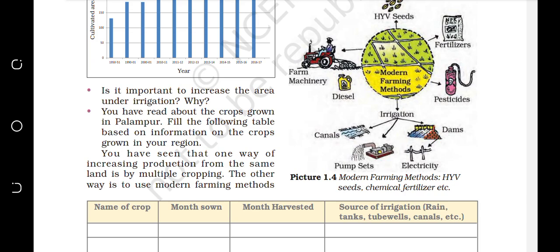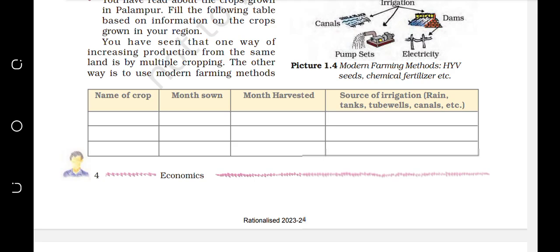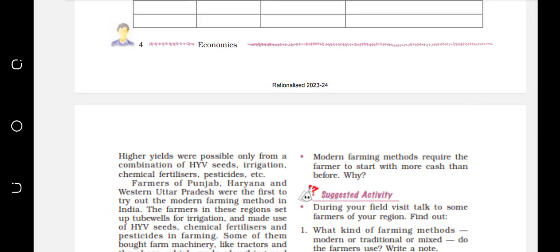So we have seen that in the case of Palampur village, before the 1960s or 1970s, the production was very much less. But after that, when modern farming methods were introduced all over the villages, what happened? Now the production increases very rapidly.